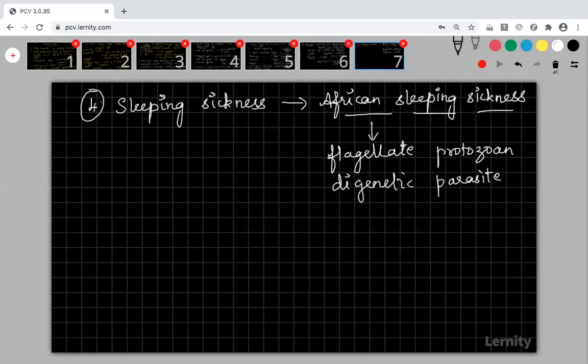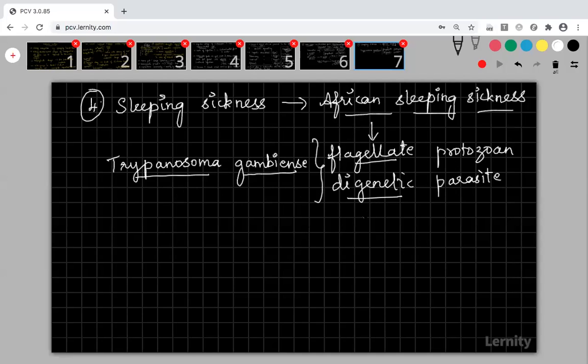And the name of the organism that causes this is Trypanosoma. Different species of Trypanosoma cause African, American and Italian sleeping sickness and so on. African sleeping sickness is caused by Trypanosoma gambiense. This Trypanosoma gambiense is a flagellate protozoa. It is a digenetic parasite.